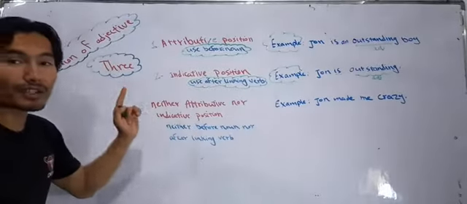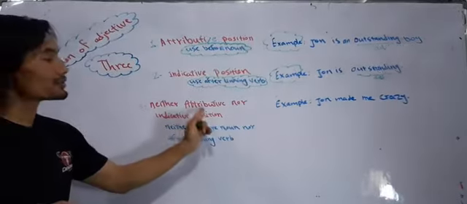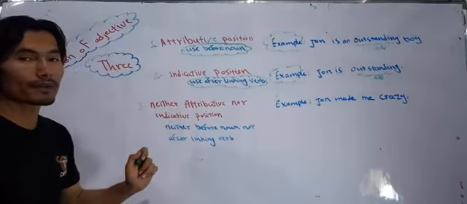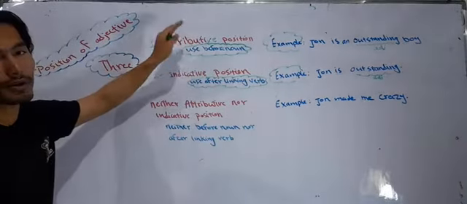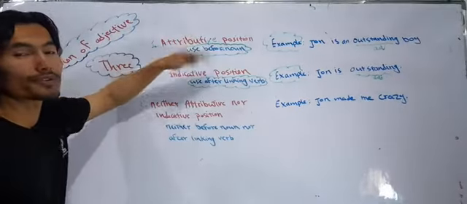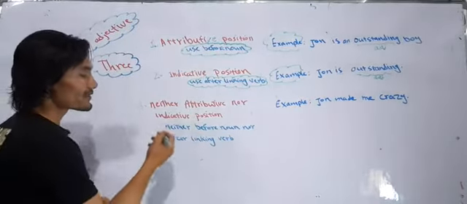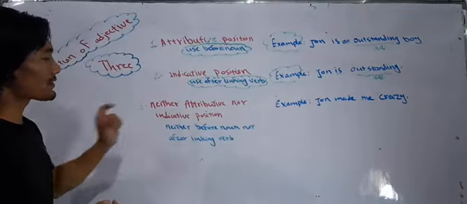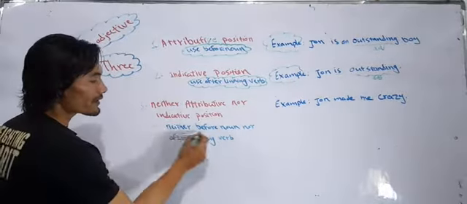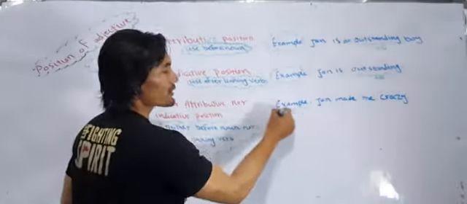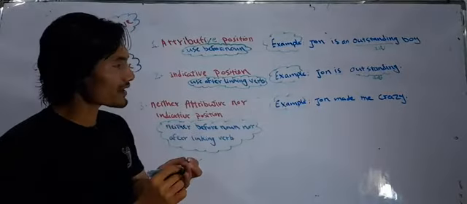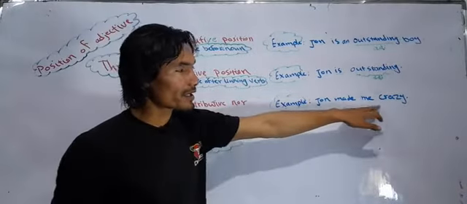Number three is the position that is neither attributive nor predicative, none of these two positions. We can use this third position neither before noun nor after linking verb. For example, we can say that John made me crazy.